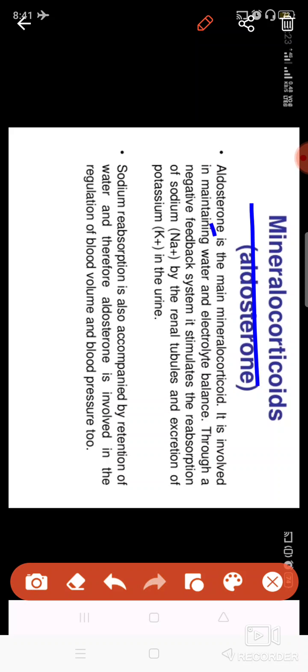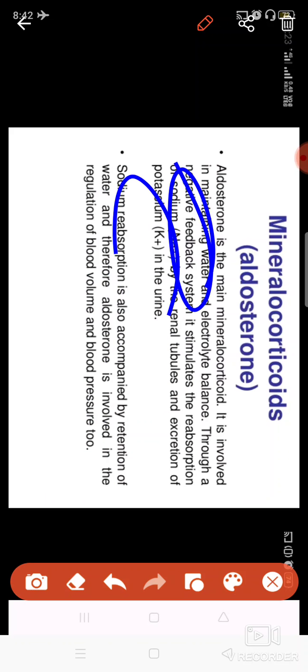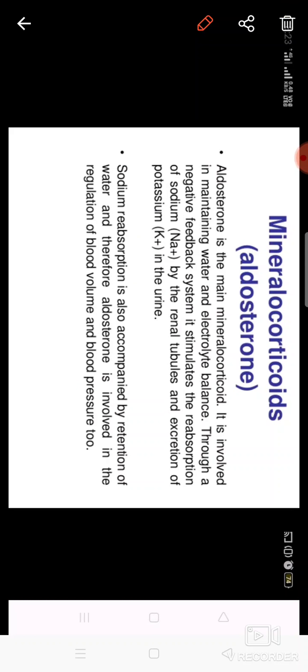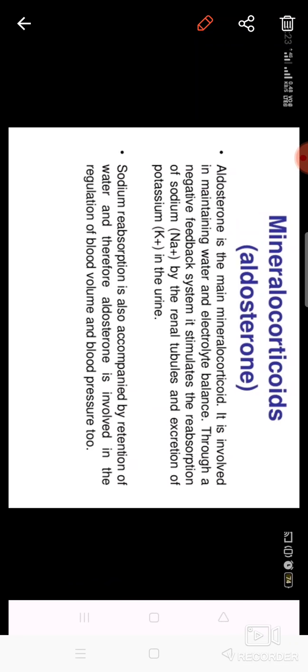So mineralocorticoids or aldosterone regulate the salt level or the mineral level in your body. Basically these are responsible for the sodium and potassium ions balance in your body. Because these hormones are responsible for blood pressure also, you can say that this hormone also regulates your blood sugar level and blood pressure level in your body.